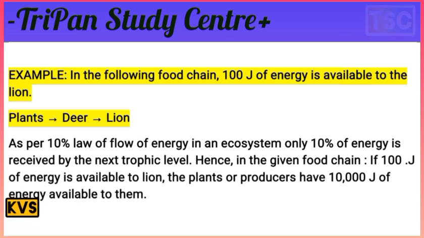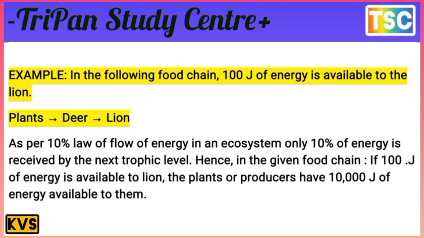As per the 10% law of flow of energy in an ecosystem, only 10% of energy is received by the next trophic level. Hence, in the given food chain, if 100 joules of energy is available to the lion, the plants, the producers, have 10,000 joules of energy available to them.